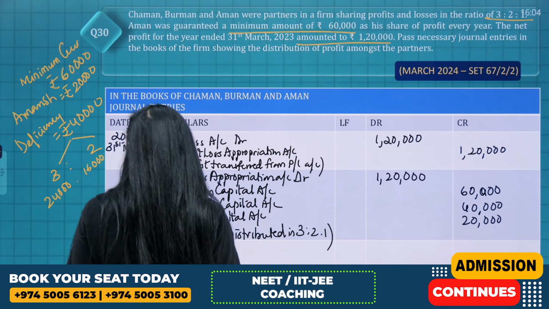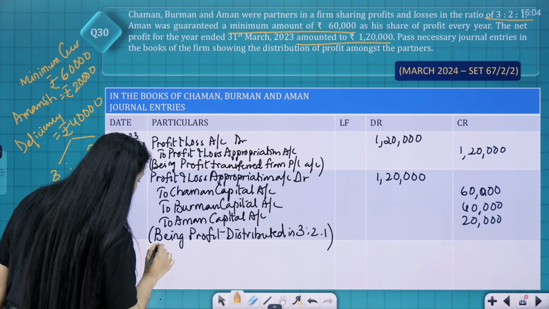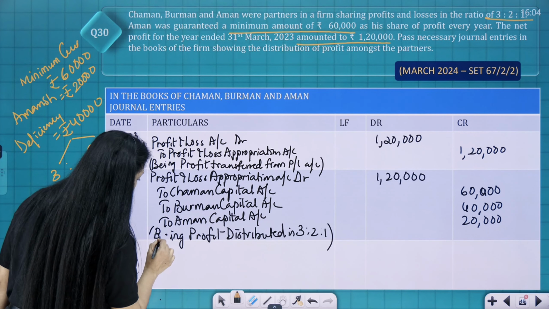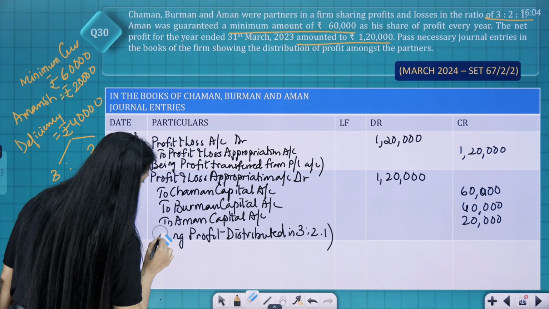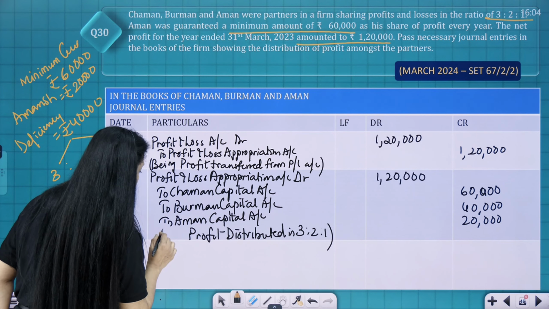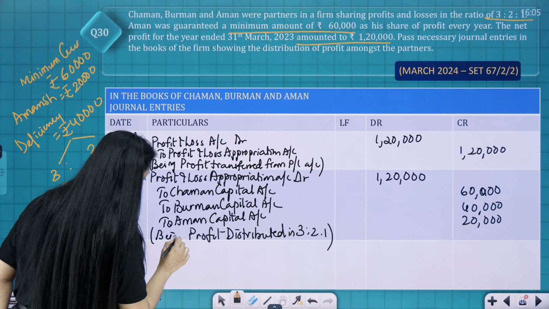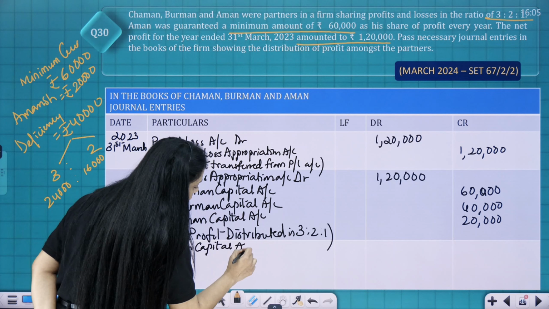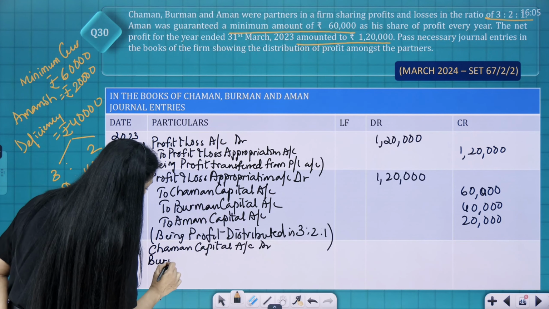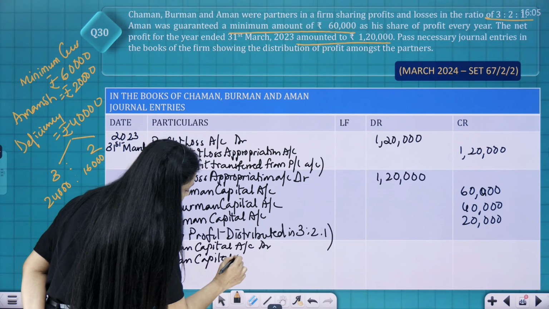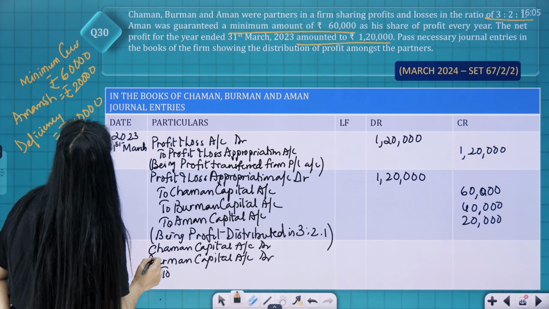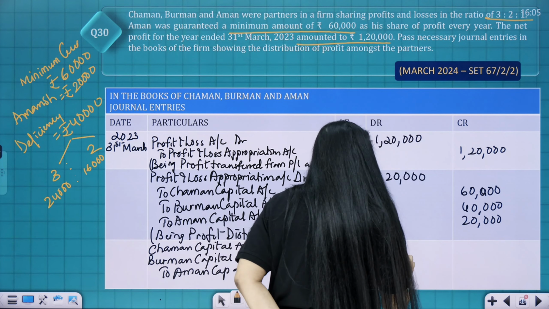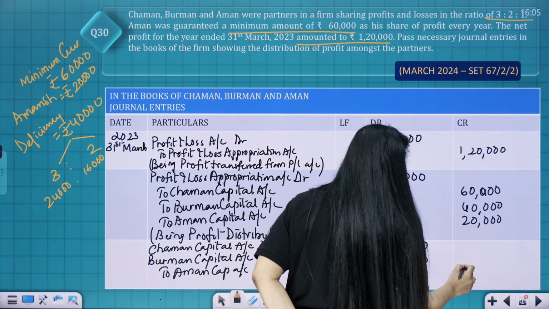So your last journal entry will be Chaman's capital account debit, Burman's capital account debit, to Aman's capital account. So this is 24,000, 16,000 and 40,000.